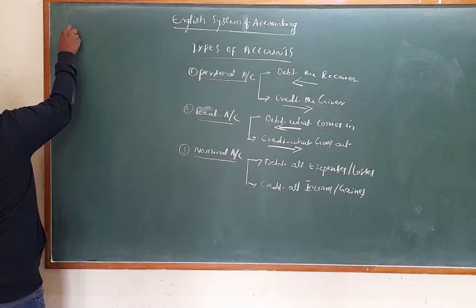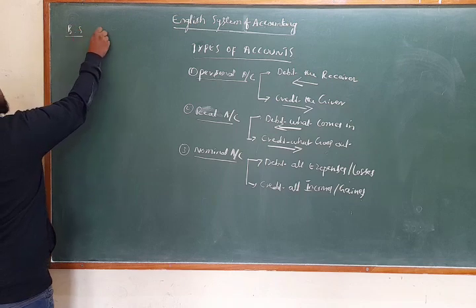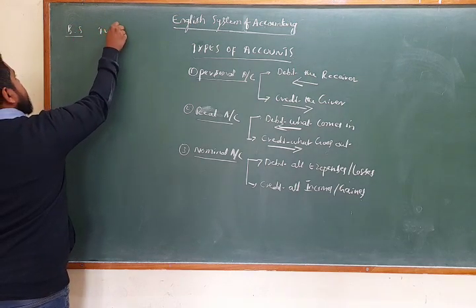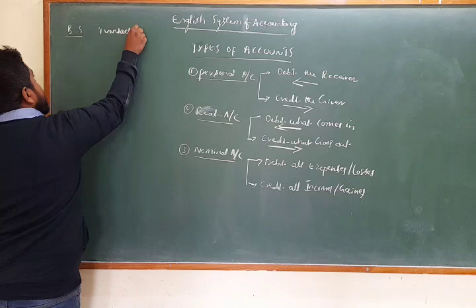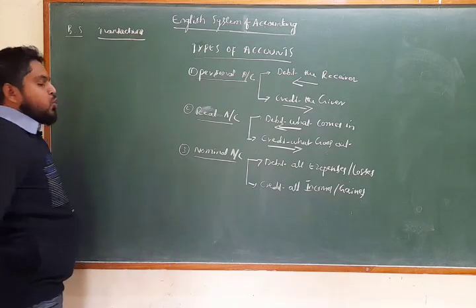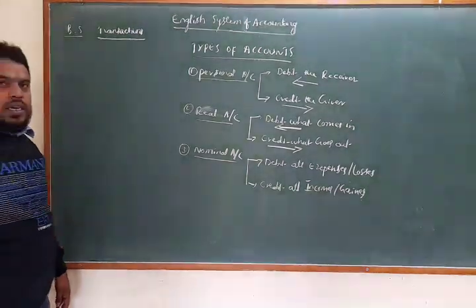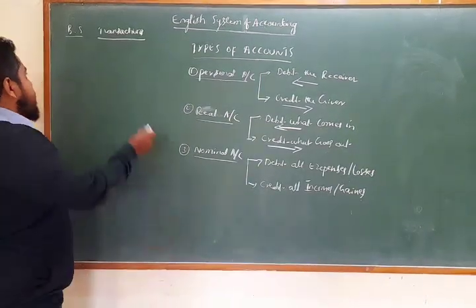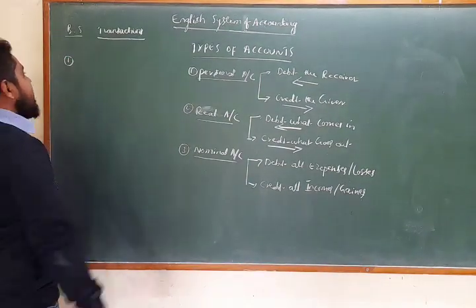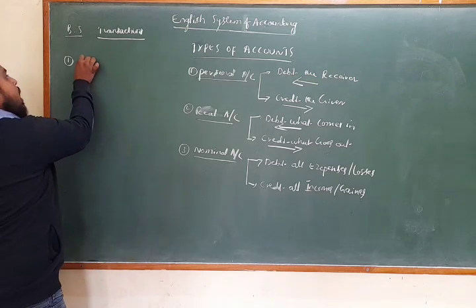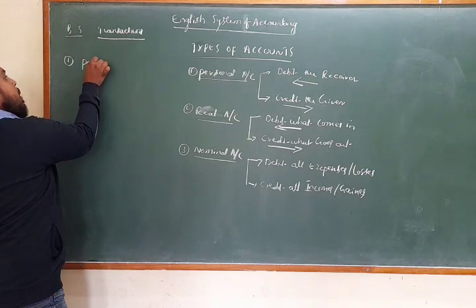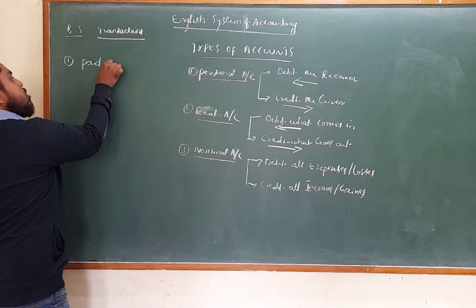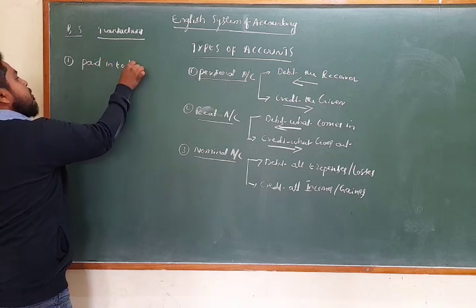You have two types of business transactions: cash transactions and credit transactions. The first transaction: paid into bank.